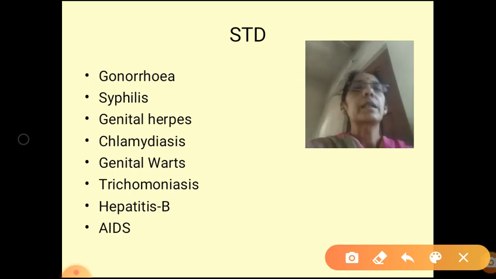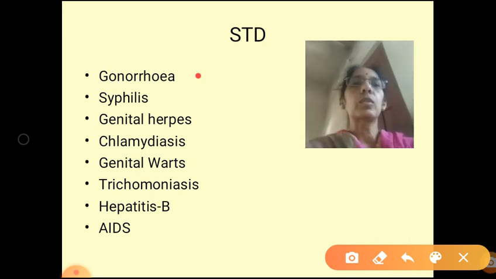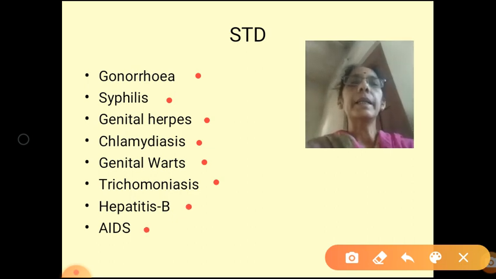Examples for sexually transmitted diseases are gonorrhea, syphilis, genital herpes, genital warts, chlamydiasis, trichomoniasis, hepatitis B, and AIDS.